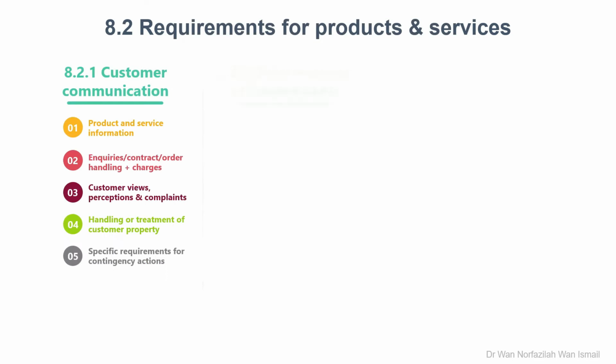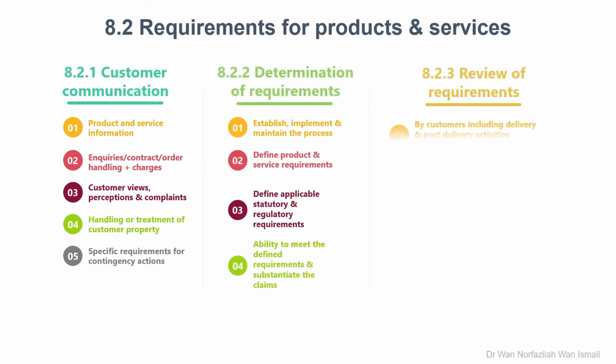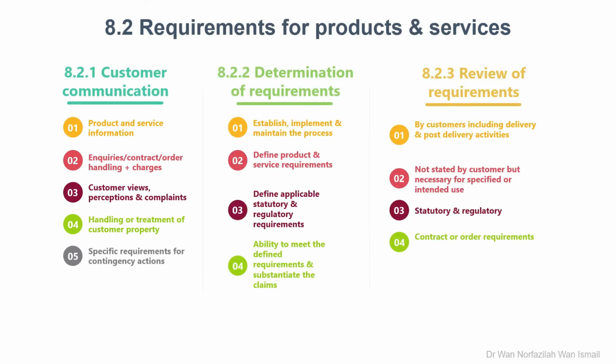Clause 8.2 Requirements for products and services. Customers are primarily the end users of your product, but also include intermediaries who may be internal or external and who integrate your product into theirs. This also includes dealers and distributors who market and sell your product or the integrated products.